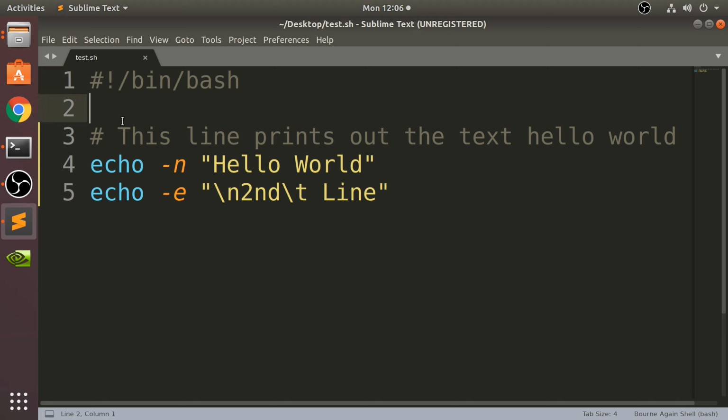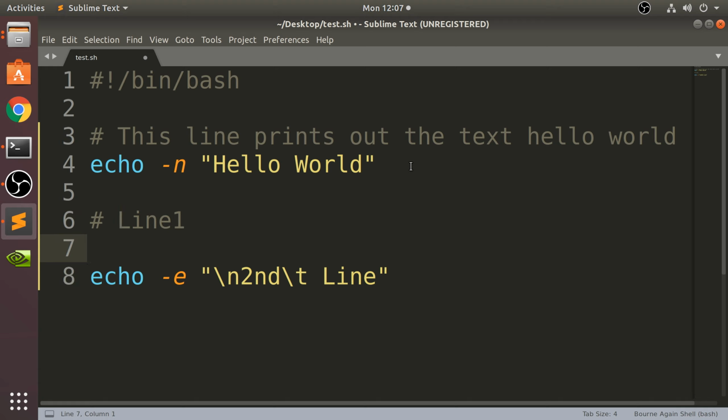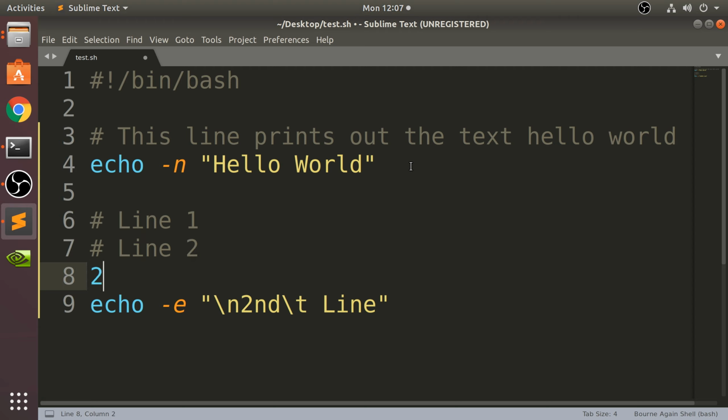Okay, you might actually want to put a pretty long description, which is sort of what we've got here, and you want to spread it out over multiple lines. So you could do either this. So I'm going to say line 1, and then line 2, then line 3, etc. But it's not a very elegant system. So what you can do instead is, if I get rid of the comments,